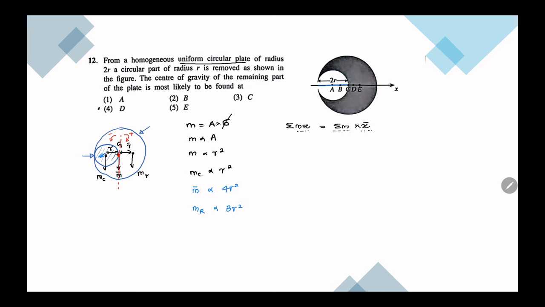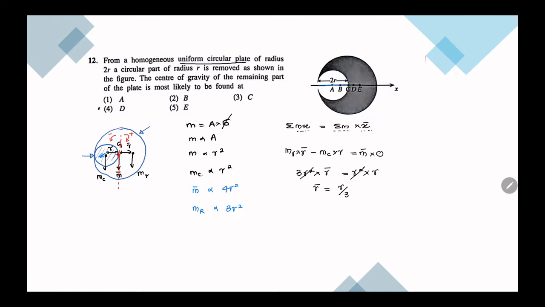So here we have mr into r bar positive minus mc into r, that is equal to the total mass m bar times the distance, which is 0. Then we get mr, that is 3r square into r bar equal mc, r square into r. So r squared cancel, r bar is equal to r by 3. So the answer would be at a distance of r by 3, right?